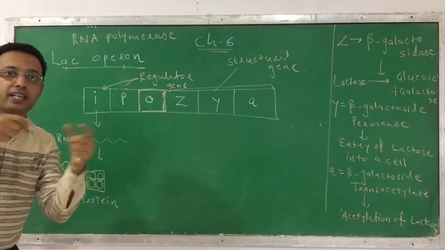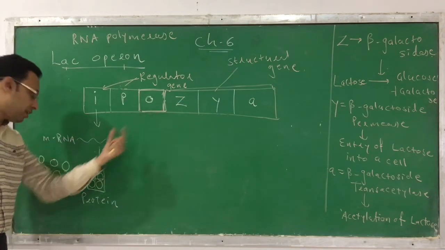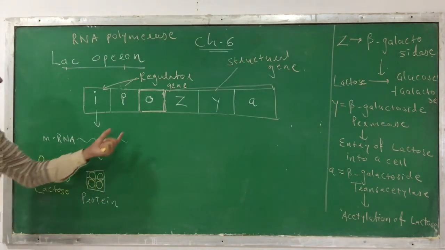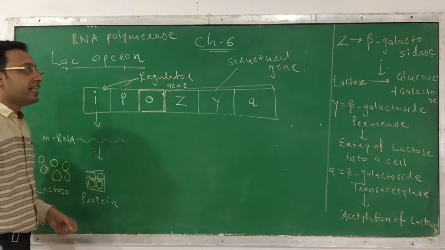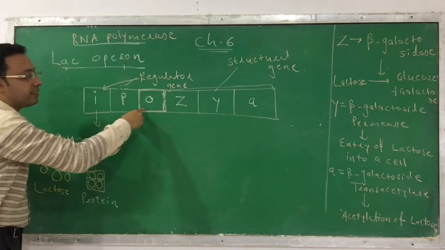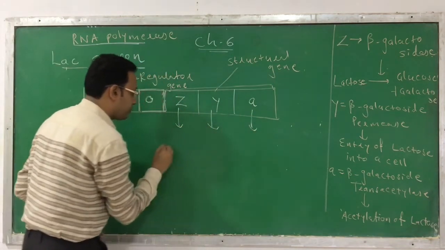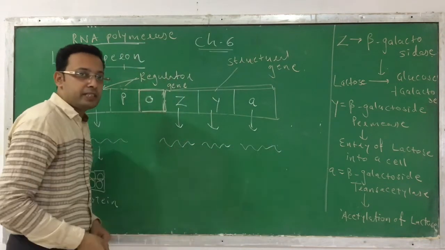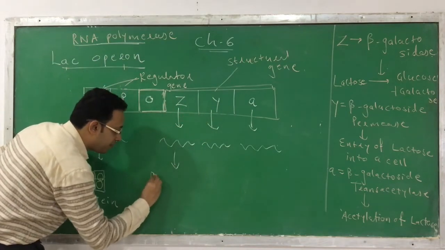Because binding is like a lock and key. Not every key goes into the lock. So here the binding does not occur because the tetramer protein has already bound to a lactose molecule. Now that means the operator site is vacant. And so that's why this enzyme, RNA polymerase, can bind with this operator site, and here the transcription of its respective mRNA takes place. So mRNA is made, and from this transcription its respective enzyme is produced.